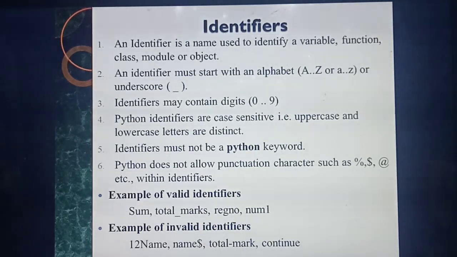See the next one, examples of invalid identifiers. 12name. Whether the identifier starts with a number? No, only alphabet. So it is invalid. See the next one, name dollar. The dollar symbol is there. You have studied, the symbols will not be allowed. So we can say it's not an identifier. Then total minus mark. Only the underscore symbol is allowed, but here they are giving a minus symbol. So it is also not an identifier. Then continue. It's a keyword. Continue, and all using keywords in the Python program. So this also is not an identifier.